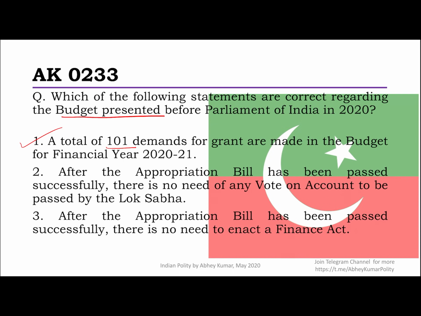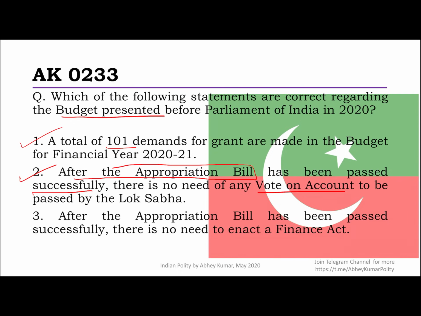Then, after the appropriation bill has been passed successfully, there is no need of any vote on account to be passed by the Lok Sabha. This is absolutely correct, because why do we need the vote on account? Vote on account is required during the procedural time that is being taken for the appropriation bill. Once it is passed, I don't need to take a vote on account.